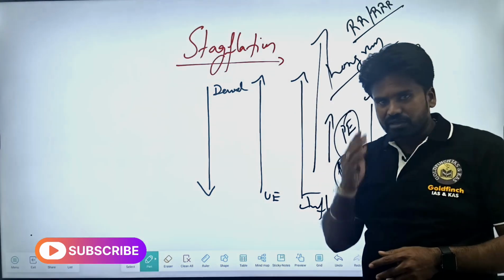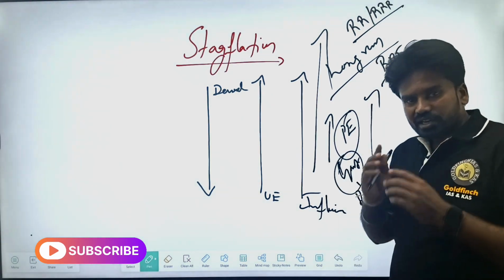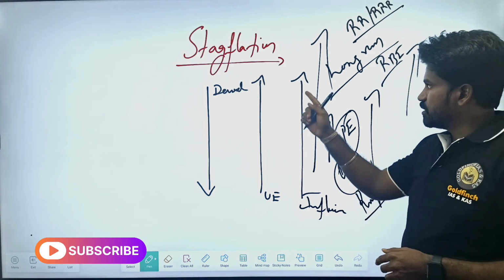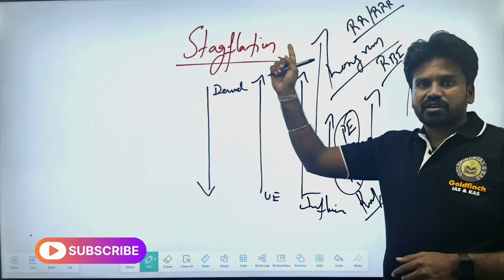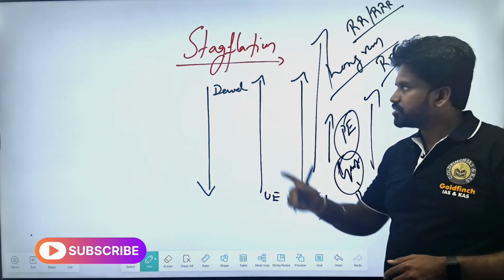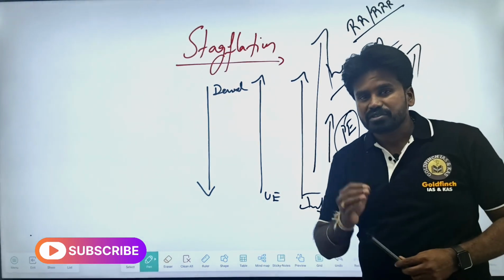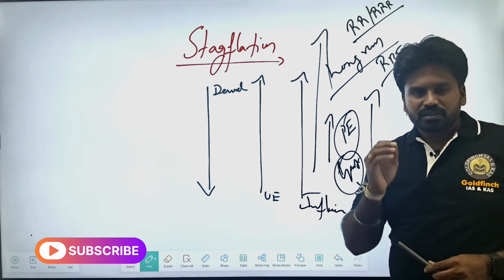This is what stagflation is. I'll repeat, stagflation means what? It is a situation in which inflation is high, demand is low, and unemployment is high. Right? Such a situation is stagflation. Stagflation is the biggest criticizer of the Phillips curve.